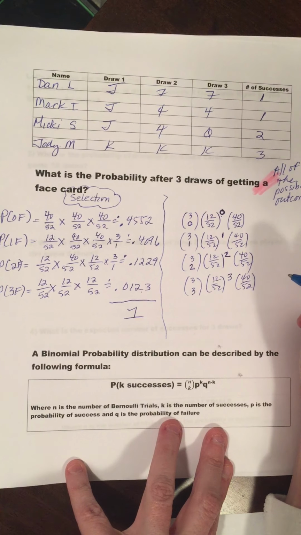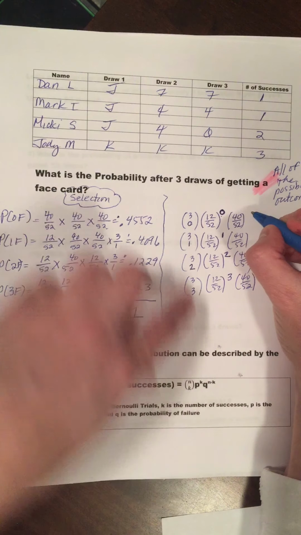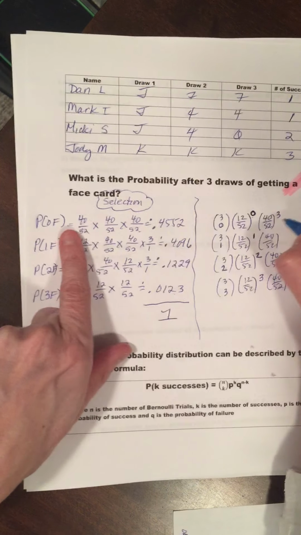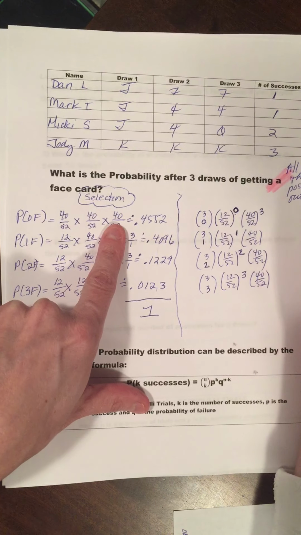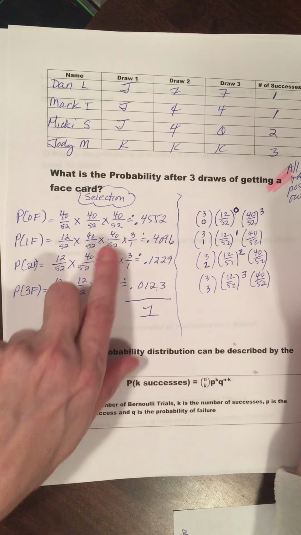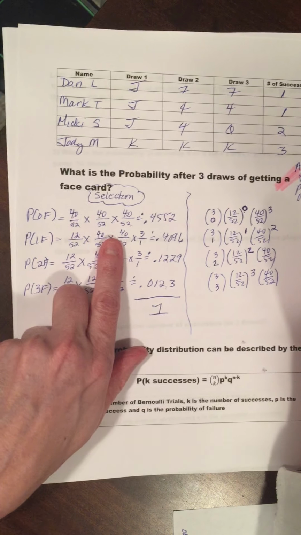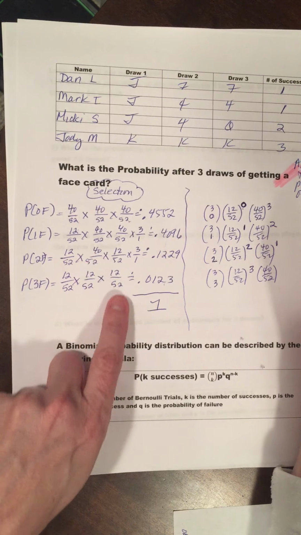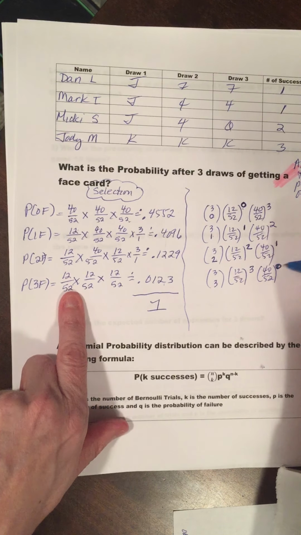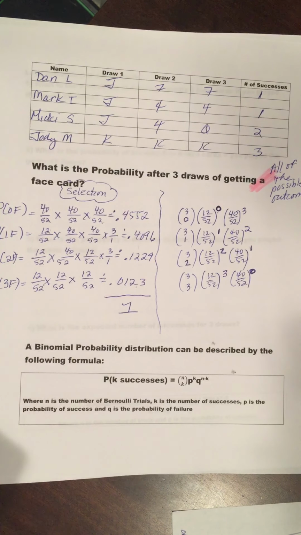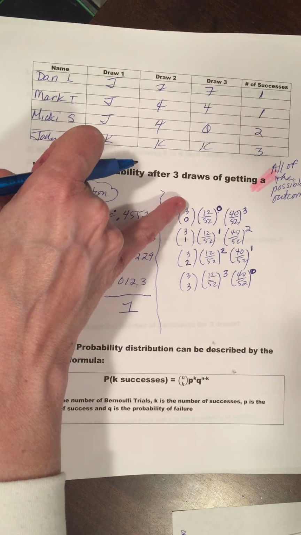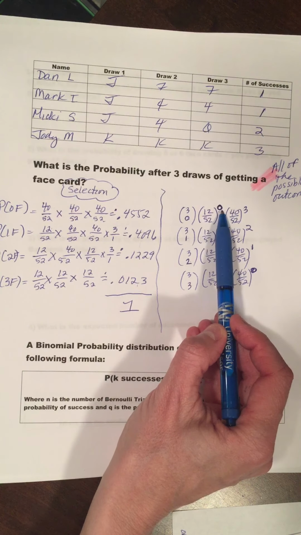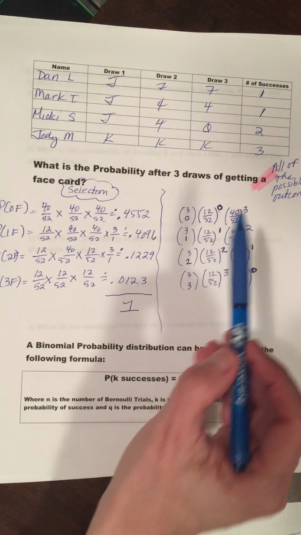And with that probability, I want you to raise it to the number of failures. So hold on, 3 trials and 0 successes means that I had 3 numbered cards, 3 failures. 3 trials with 1 success means that I had 2 failures. 3 trials with 2 successes means that I had 1 failure. And 3 trials with 3 successes means that I had no failures. So combination, number of trials to number of successes, probability of success to the number of successes, probability of failure to the number of failures.